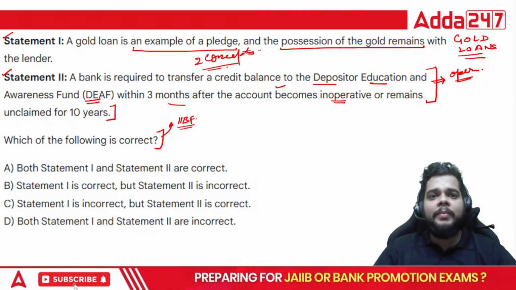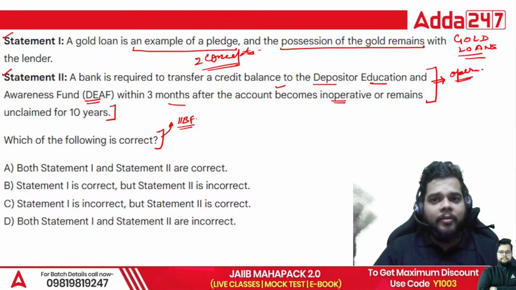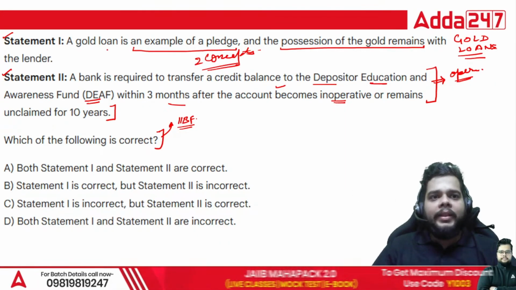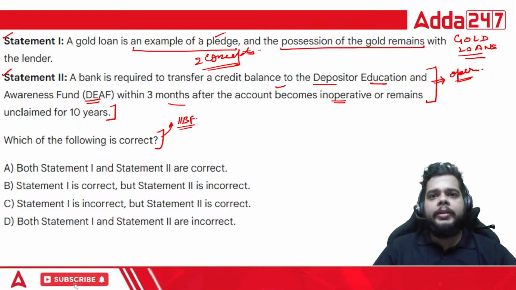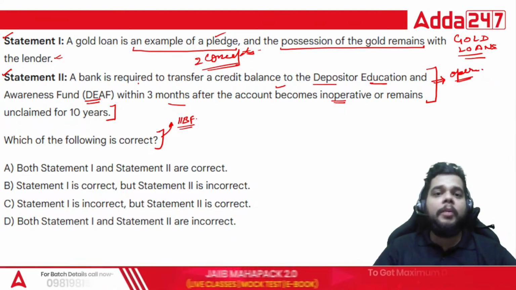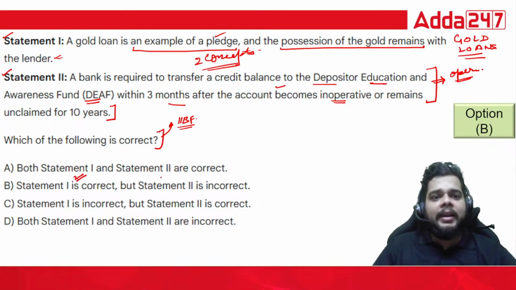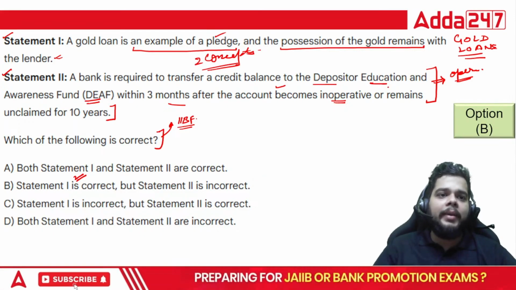So marks will be what? For one question only, but the concepts asked are from multiple chapters. So whether a gold loan is an example of a pledge or not, and whether the possession of the gold remains with the lender or not. What about the DEF? So the correct answer is option B only. Statement one is correct, but two is incorrect. This statement is not correct.